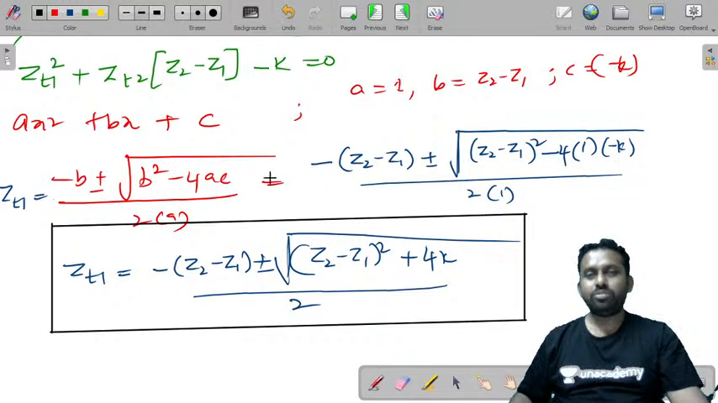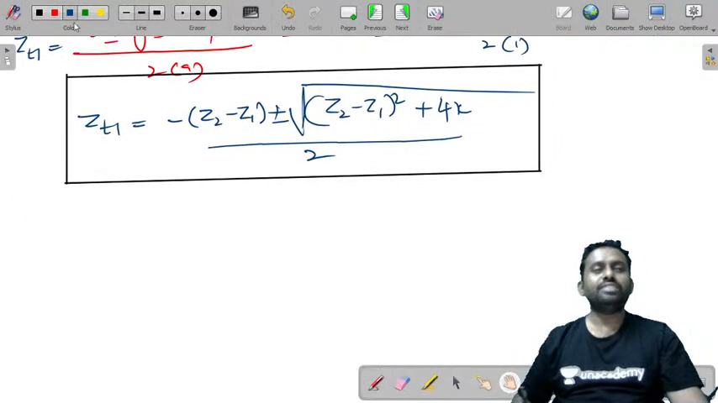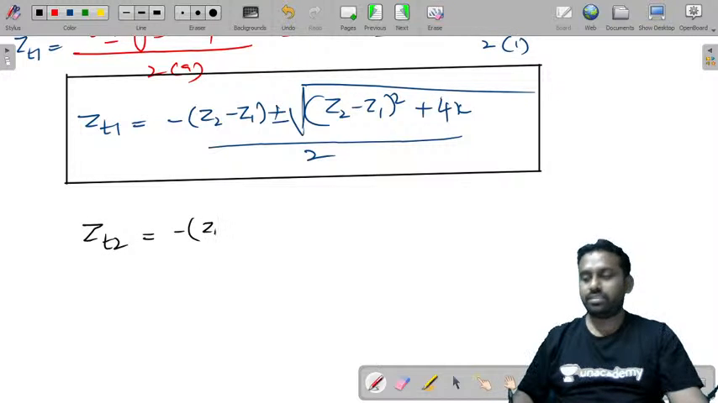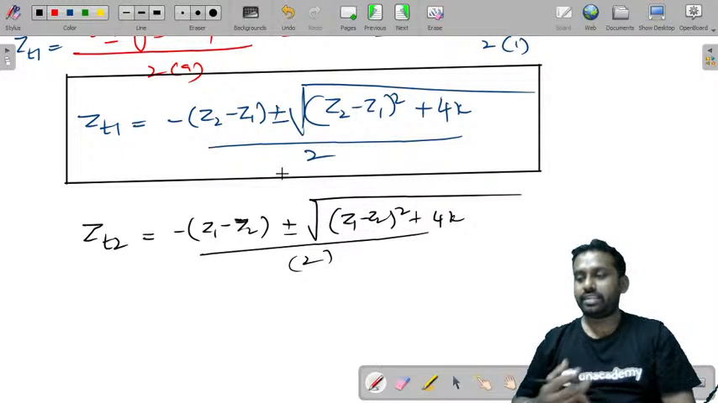Similarly, if you try to find the value of ZT2 at the other port, you can also get it as minus of Z1 minus Z2 plus or minus under root of Z1 minus Z2 whole square plus 4K, by 2. This is what you'll get.